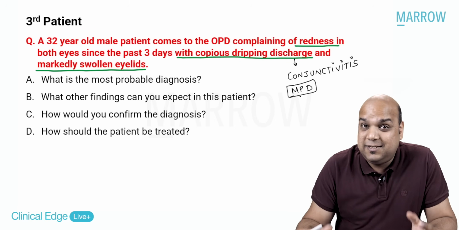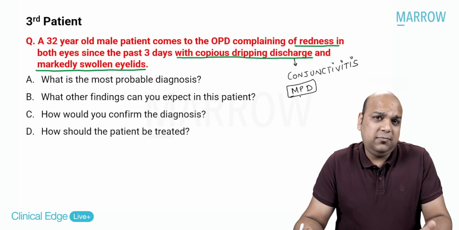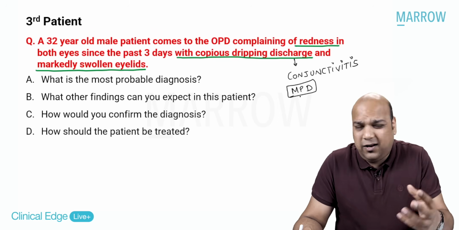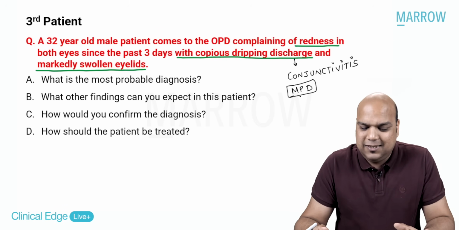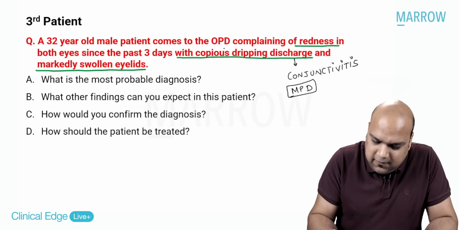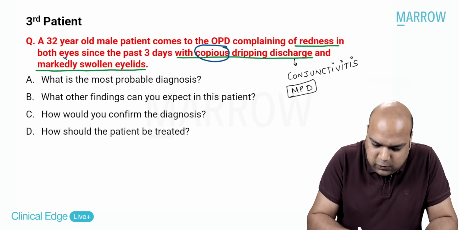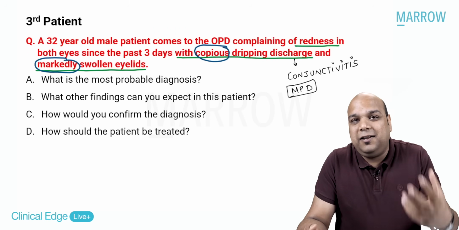Most probable diagnosis: severe discharge, swollen eyelids, bacterial or chlamydial. Chlamydial trachoma usually affects the children. Okay, bacterial, anything which is severe, markedly copious. These are the words which are trying to guide you towards the diagnosis. The patient is trying to tell you it is a severe condition.